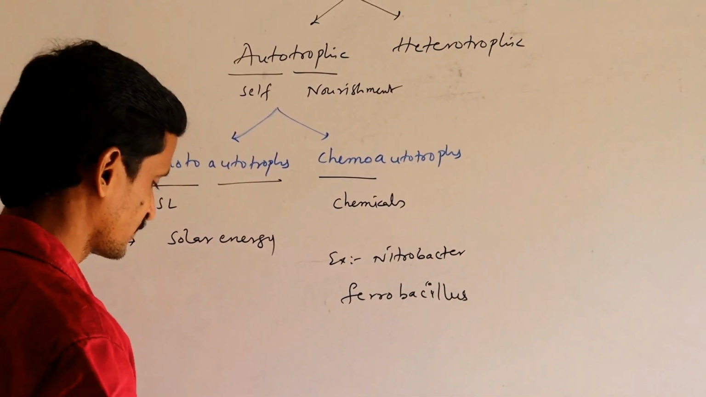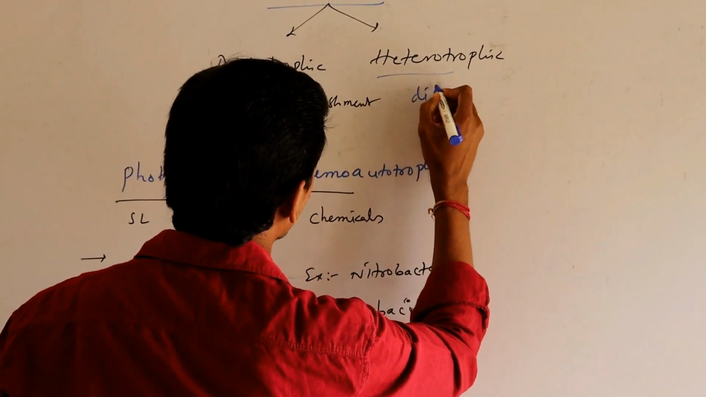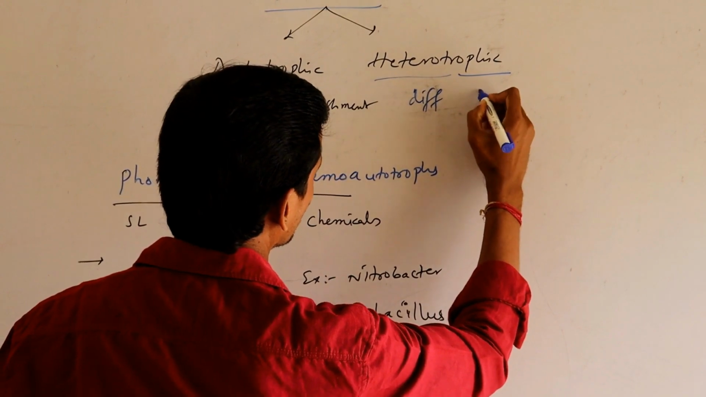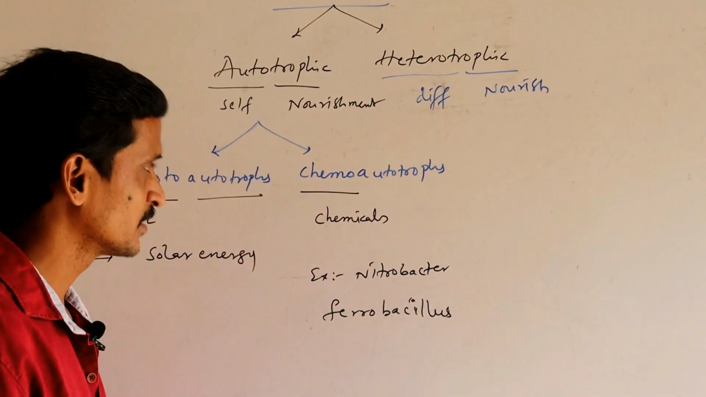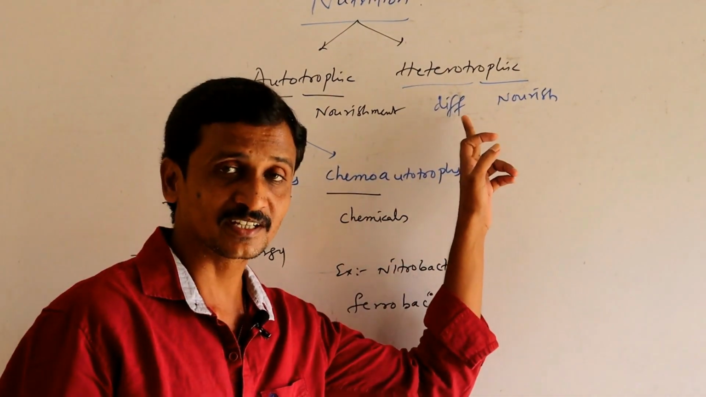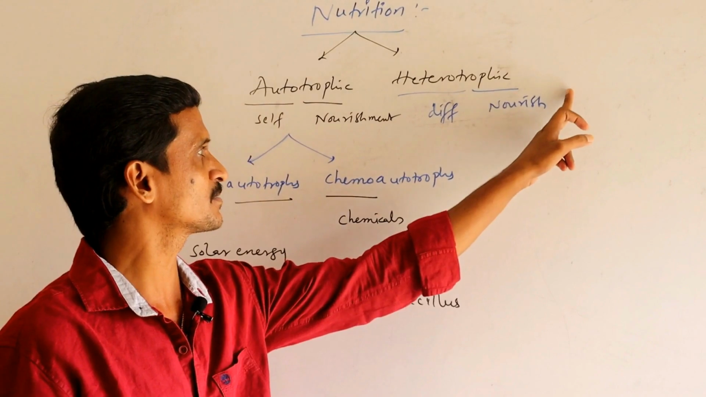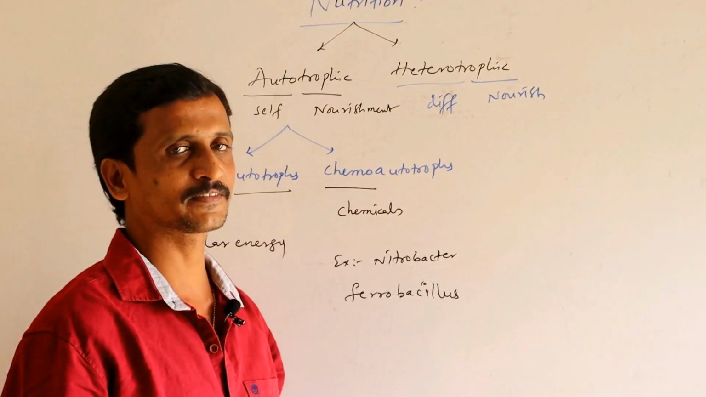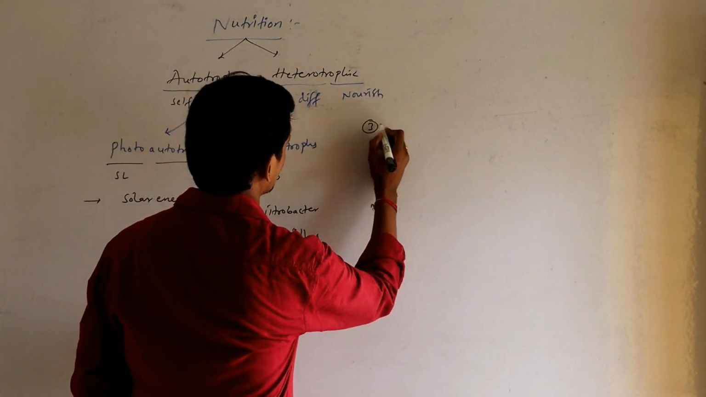Okay, then heterotrophic. Hetero means different or other. Trophe again means nourishment. That means the organisms which cannot synthesize their own food and depend on other organisms for food come under heterotrophic nutrition. Heterotrophic nutrition is of three types.